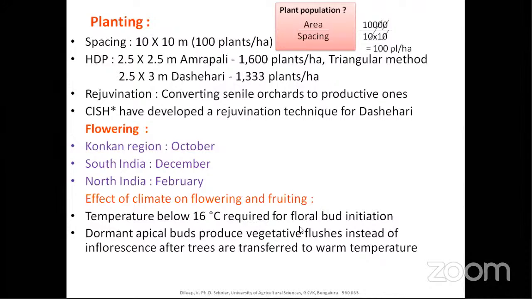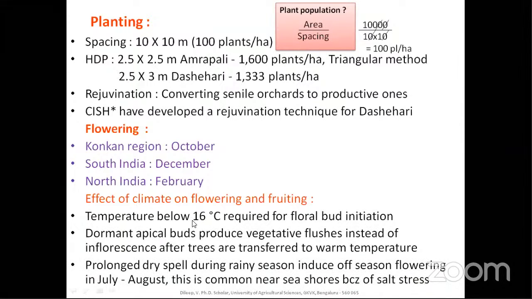The dormant apical bud produces a vegetative flush instead of inflorescence after trees are transferred to warm temperature. A prolonged dry spell during the rainy season induces off-season flowering in July, August. It is common near the seashore because of salt stress. When climate is coupled with stress, there will usually be more flowering, because it is a survival mechanism. When the plant is in stress, it thinks it has to continue its generation, so it flowers, the vegetative phase is reduced, and more importance is given to the reproductive, that is flowering, phase.